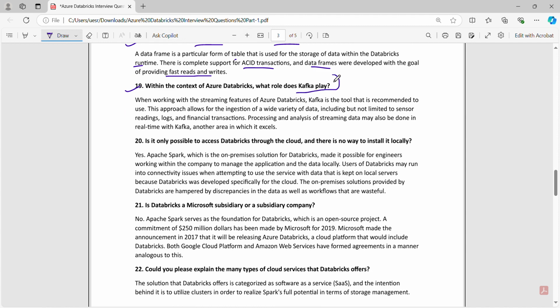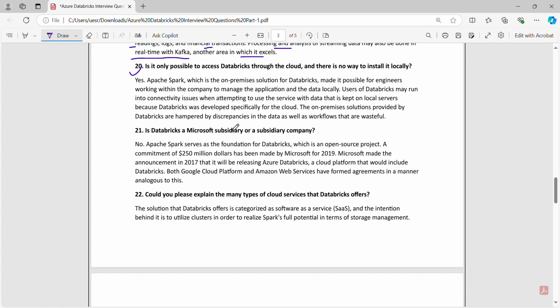Number 19. Within the context of Azure Databricks, what role does Kafka play? So you must have heard about Kafka. What is it? When working with the streaming feature of Azure Databricks, Kafka is a tool that is recommended to use. This approach allows for the ingestion of a wide variety of data, including but not limited to sensor readings, logs, and financial transactions. Processing and analysis of streaming data may also be done in real time with Kafka, another area in which it excels.